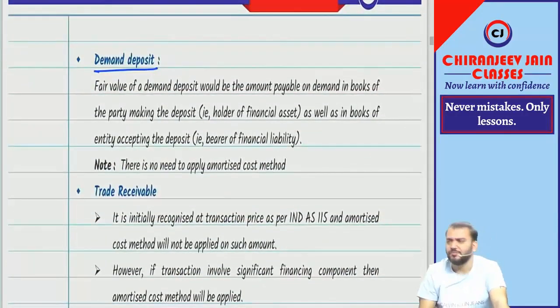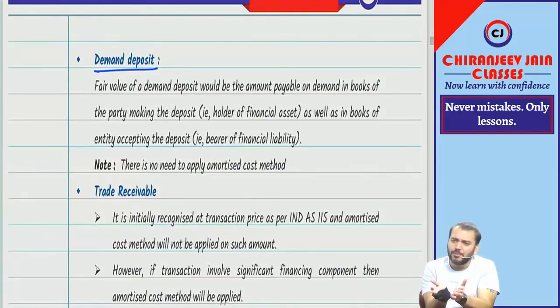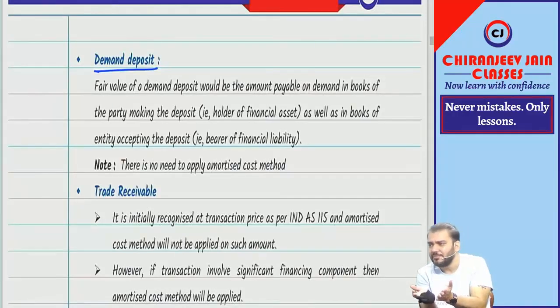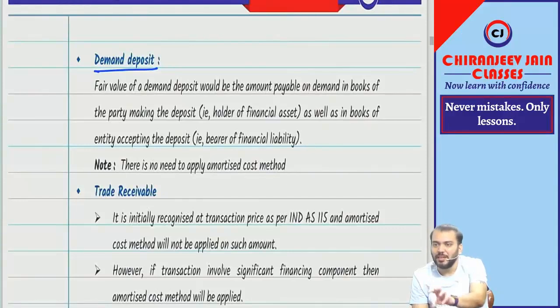Then demand deposit. Demand deposit means any deposit which can be demanded, we need to pay it. Demand deposit means any deposit received or paid. So demand deposit is nothing but a current item. This will be recognized at undiscounted amount, because it is payable or receivable on demand, so it is a current item. There is no need to do any discounting.